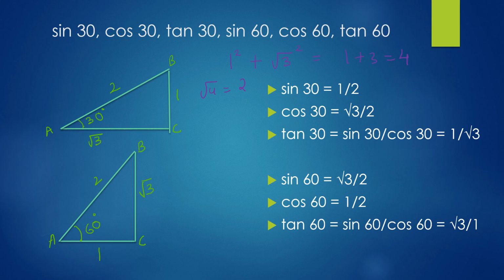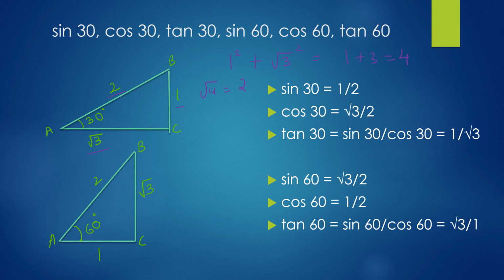Now how do we find the sine of an angle? It is opposite side divided by the hypotenuse. So sine 30 is 1 by 2. Cos 30 is adjacent side divided by the hypotenuse. So it is root 3 by 2. And tan 30 is sine 30 by cos 30. That makes it 1 by root 3.